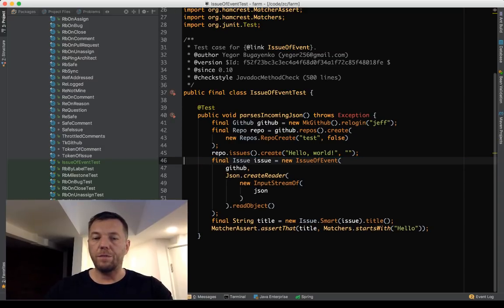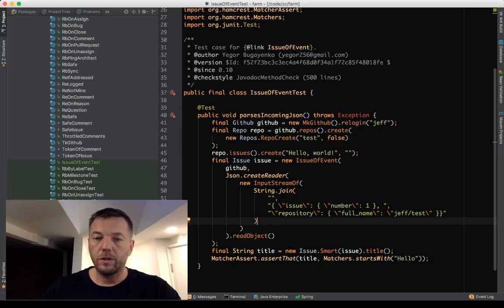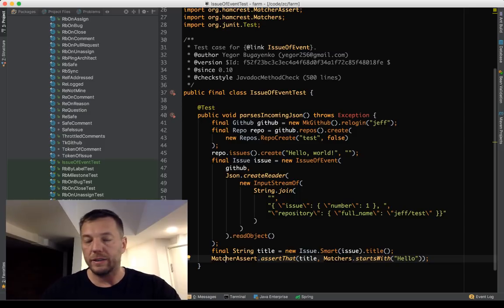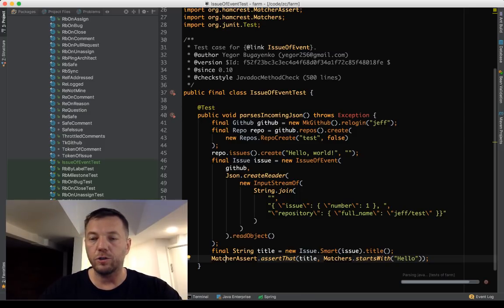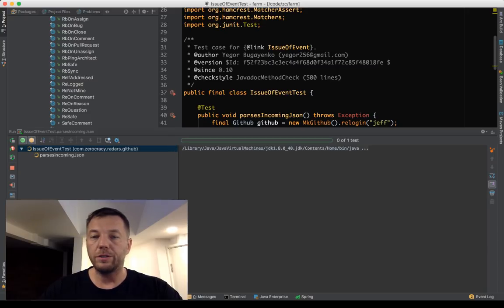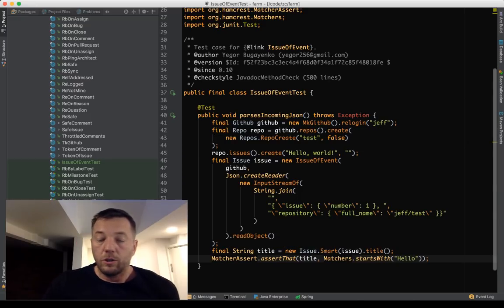Every new variable is a potential problem for maintainability. This is better. This is the stronger piece of code. Then we get back the title, and the title has to start with hello. If this test passes, and I'm 99% sure it will, then that's a pretty clear example of how it passes. Everything is good. So let's go one more time over what's going on.